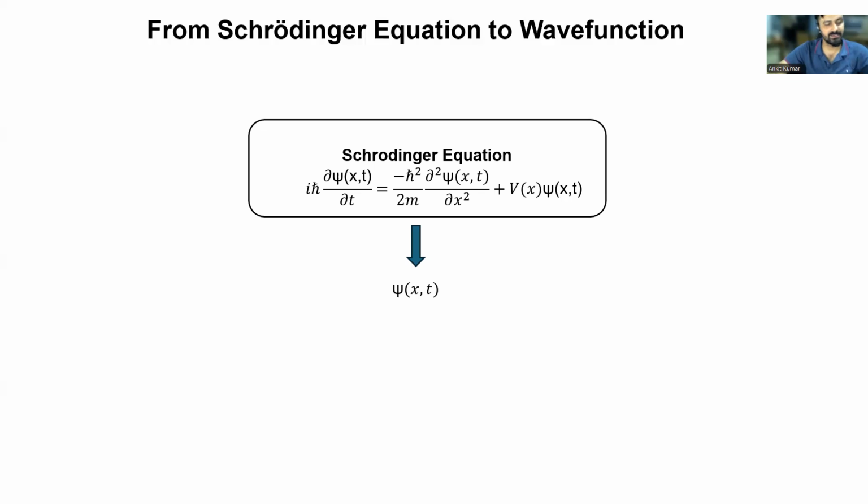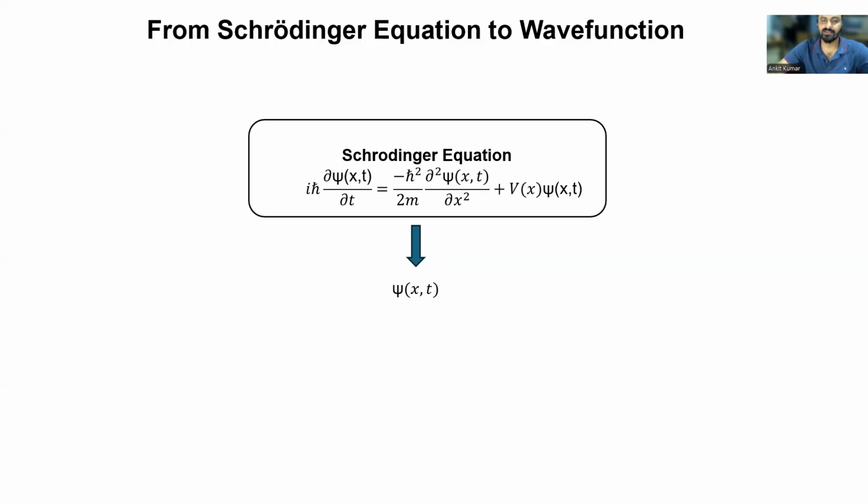Here you can see on the screen the Schrodinger equation, which contains various parameters that I have already discussed in my previous lecture: m, t, x, psi. Psi is a very important parameter for the Schrodinger equation, and once we solve this equation, we get the value of psi of x,t. Is that clear? This is not a physical quantity, but it contains some information about the particle.